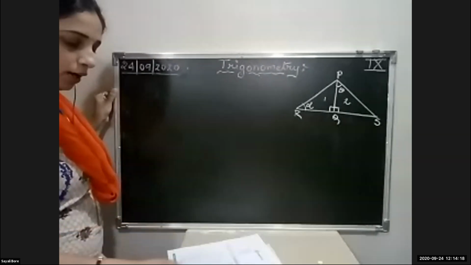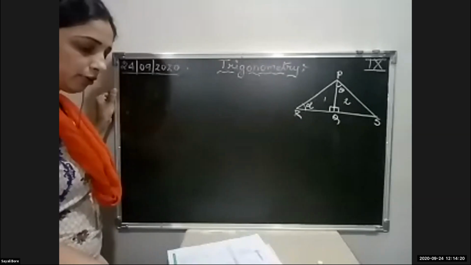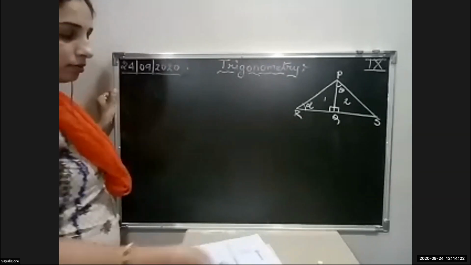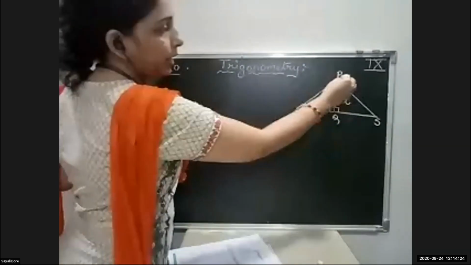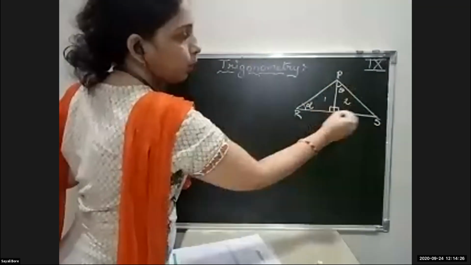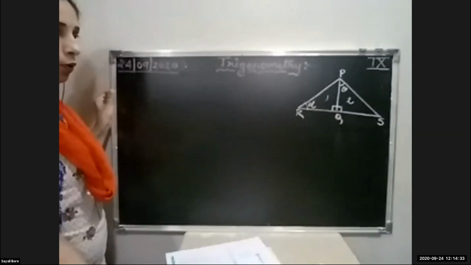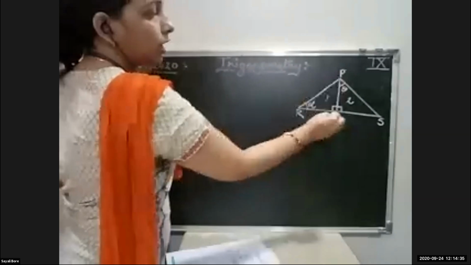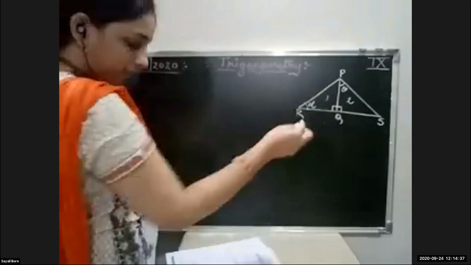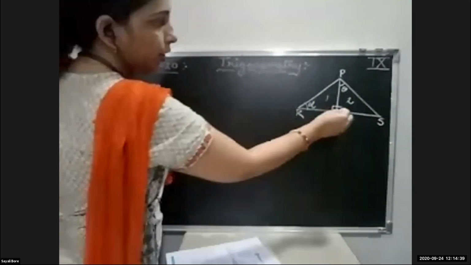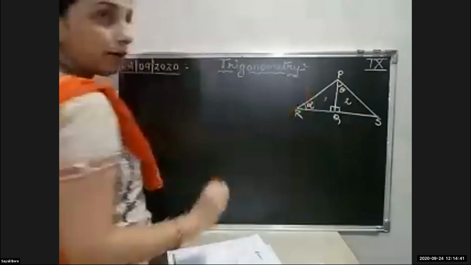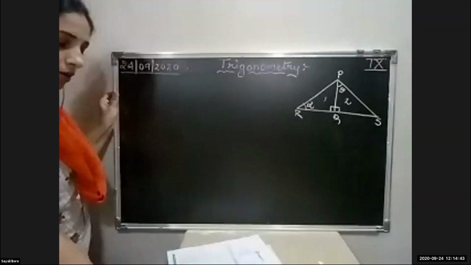In the figure, angles PQR and PQS are both 90 degrees. Angle PRQ is given as alpha, and QPS is given as theta.